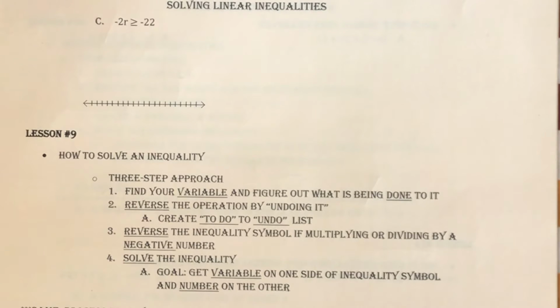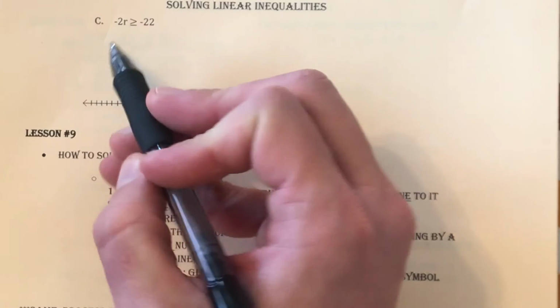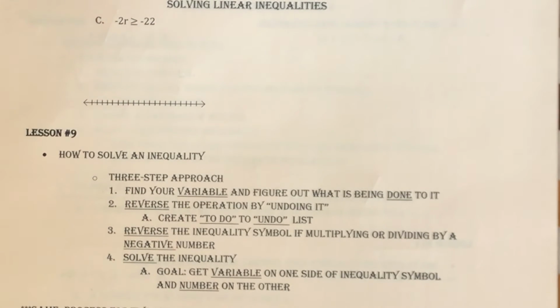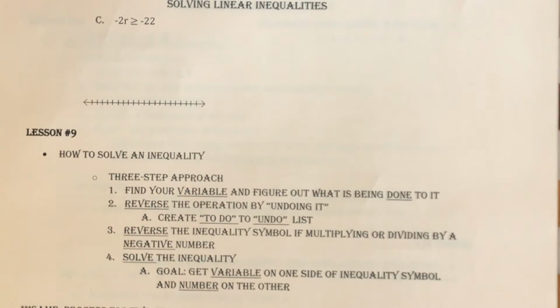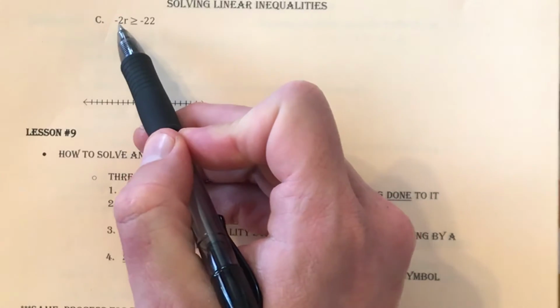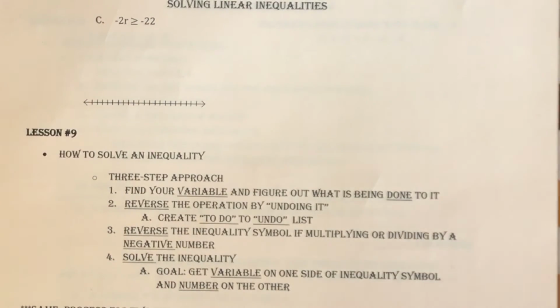All right, well, example C says negative 2r is greater than or equal to negative 22. Well, I see I have a variable of r here with a negative 2 out in front. So it has a coefficient of negative 2, which again, if that number is directly next to the variable and there is no sign in between them, not a sign in front of them, but a sign in between them, that means multiplication. So the r is being multiplied by negative 2.